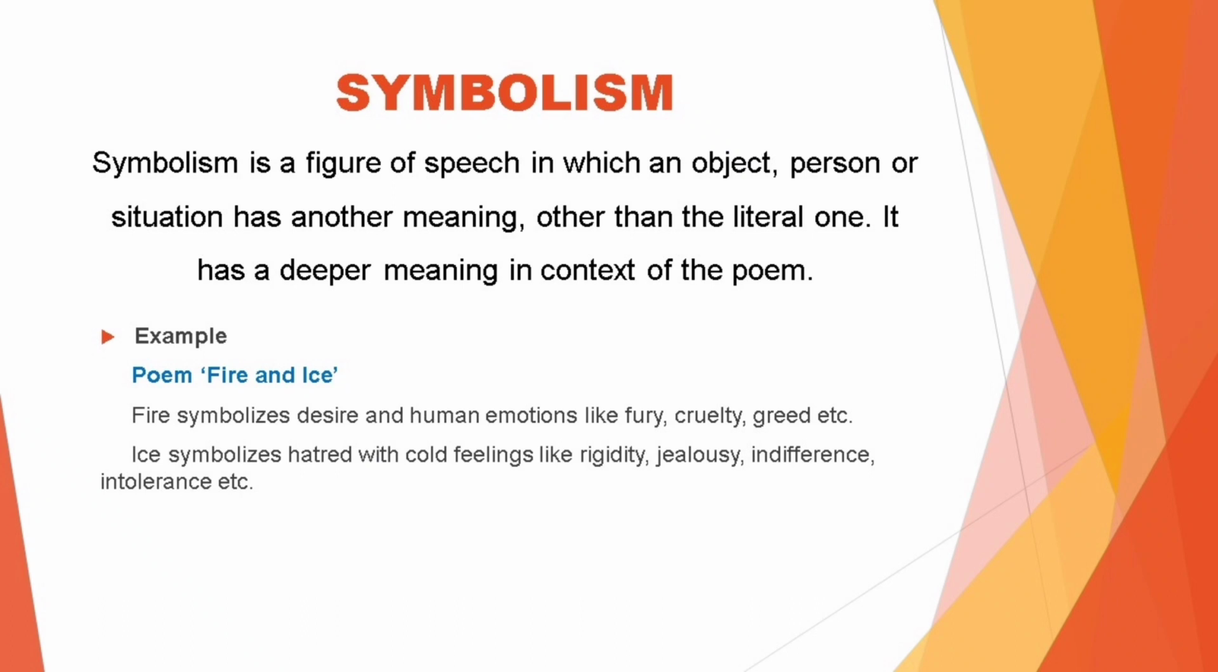Symbolism is a figure of speech in which an object, person, or situation has another meaning other than the literal one. It has a deeper meaning in the context of the poem. For example, in the poem Fire and Ice, fire symbolizes desire and human emotions like fury, cruelty, greed, etc. Ice symbolizes hatred with cold feelings like rigidity, jealousy, indifference, intolerance, etc.